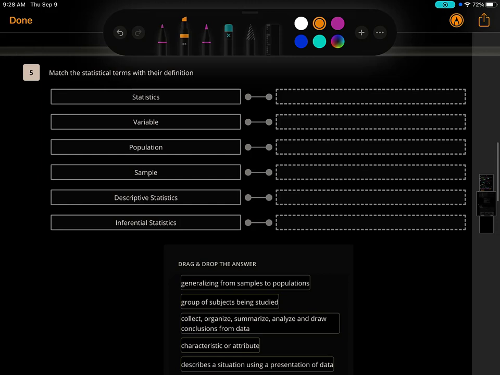Okay, question number 5. Let's just number these. Match the statistical terms with their definitions.